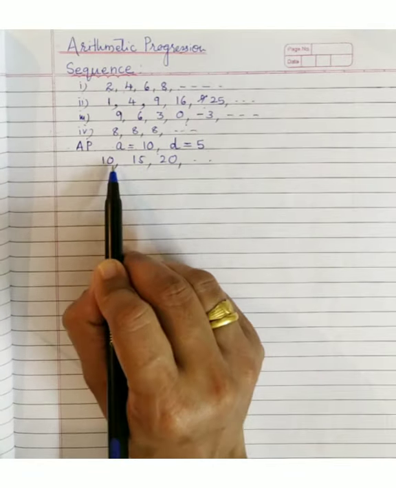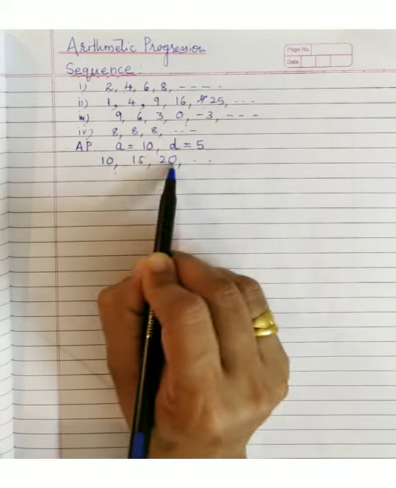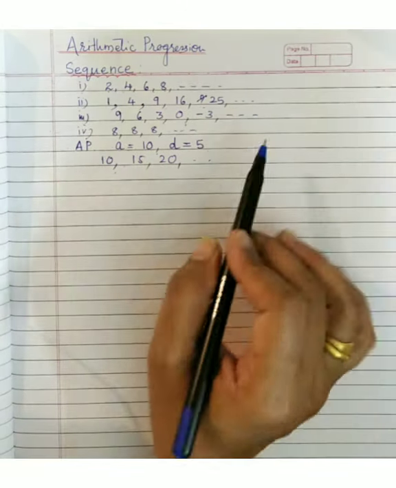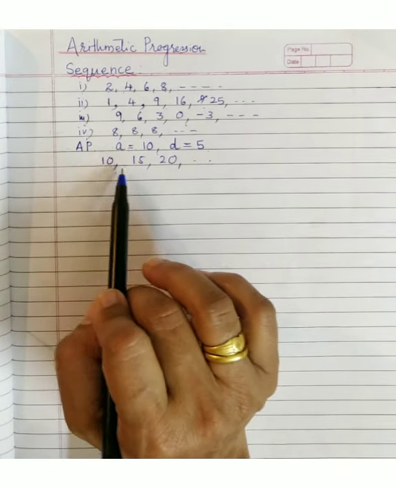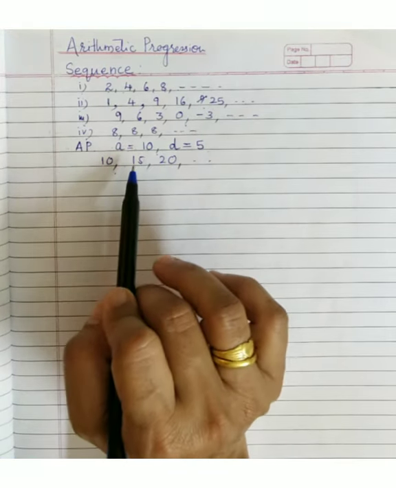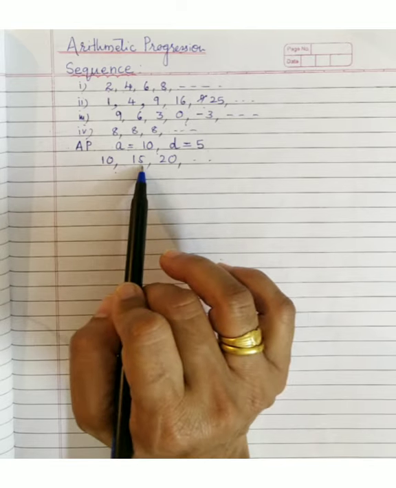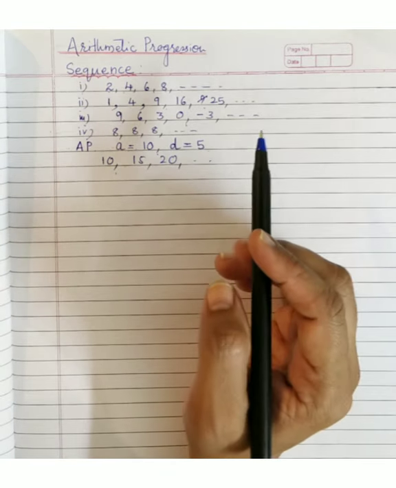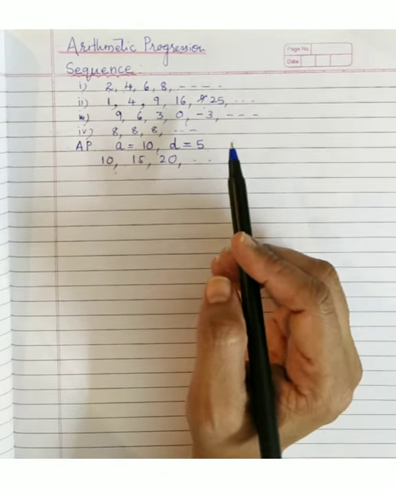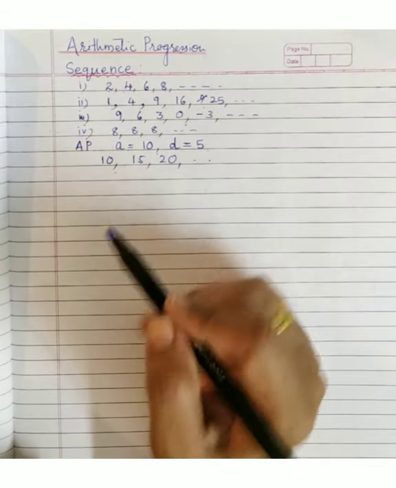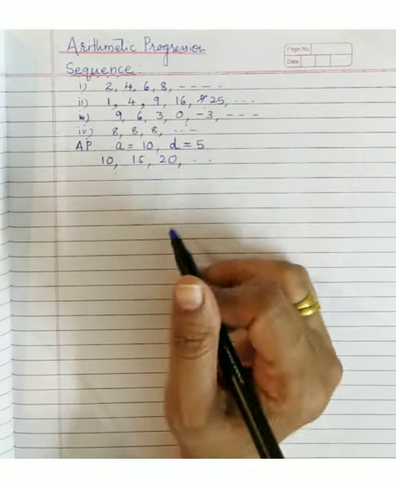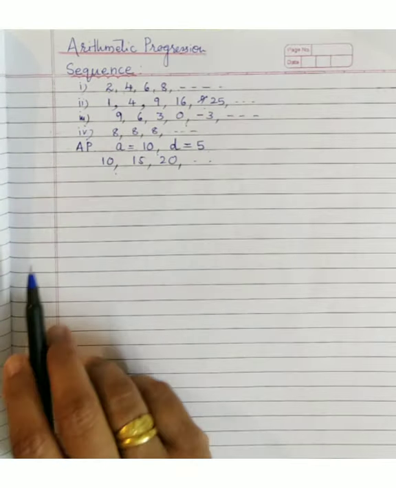Each term, 10, 15, 20, is known as a term of an AP, right? Now here we have seen that if the first term and common difference are known, the second term can be found. Once the second term is known, the third term can be found. But that way, if I have to find, suppose, the 15th term, it is not practically possible to keep adding the common difference that many times. So we have to conclude an easier formula here.